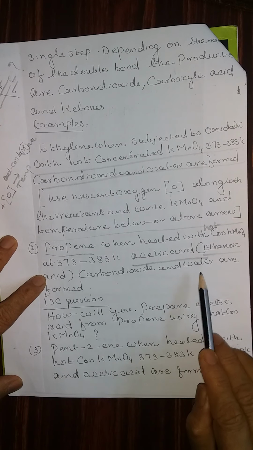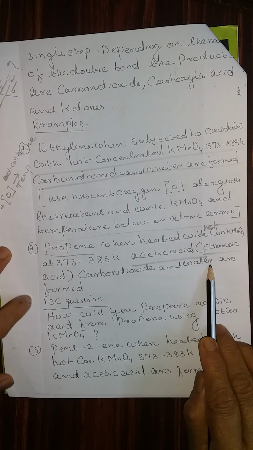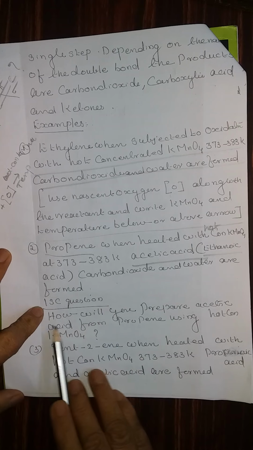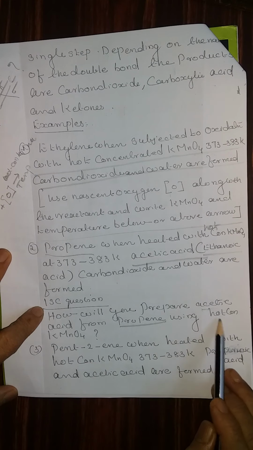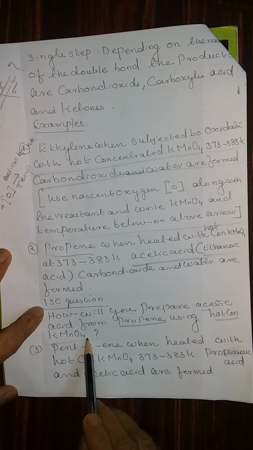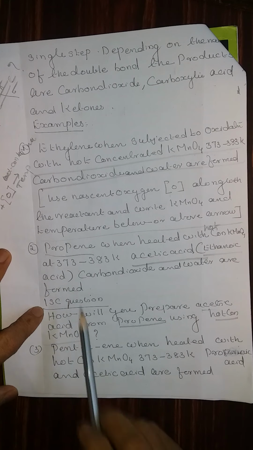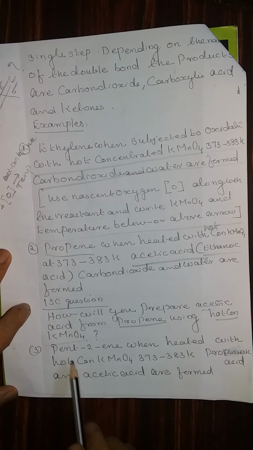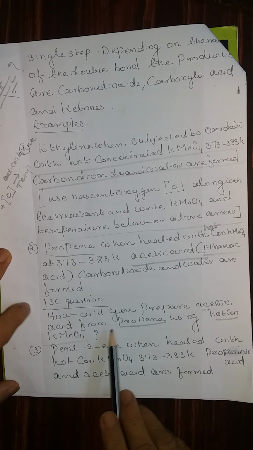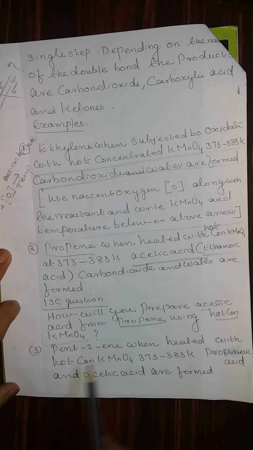Carbon dioxide and water are the other byproducts. ISC question: how will you prepare acetic acid from propene using hot concentrated KMnO4? When you learn the chemical equations, try to solve the ISC questions also, so that it is easy for you to attempt the questions in the examination.